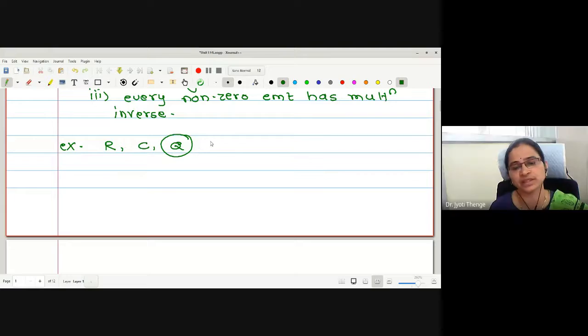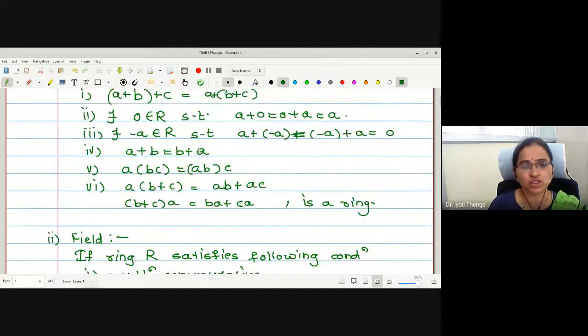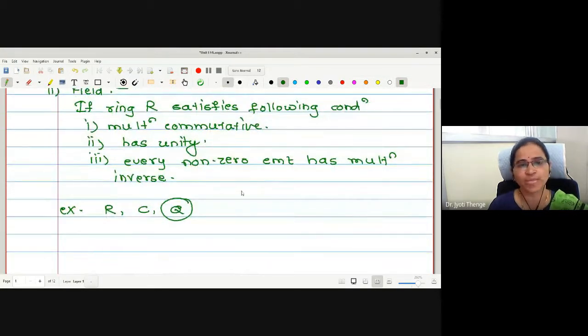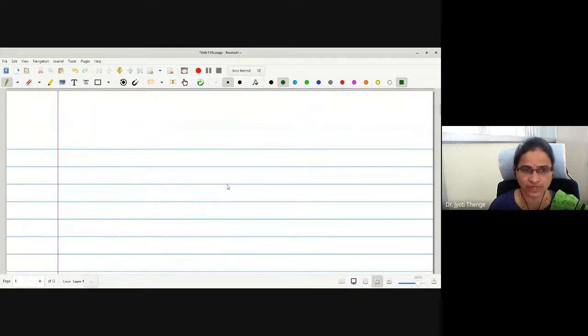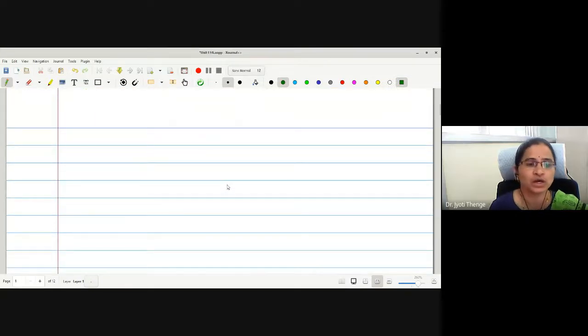And in the algebra 2 section, we have seen how we can extend this Q to fields which are smaller than R, lying between Q and R. This we have seen in detail. We will not go to this section again, but I just want a definition of a field, because this is the definition of field we have. Now let us come to the next point, internal composition and external composition.